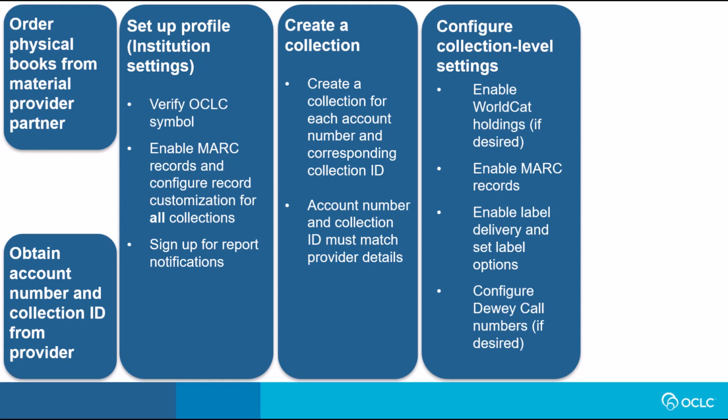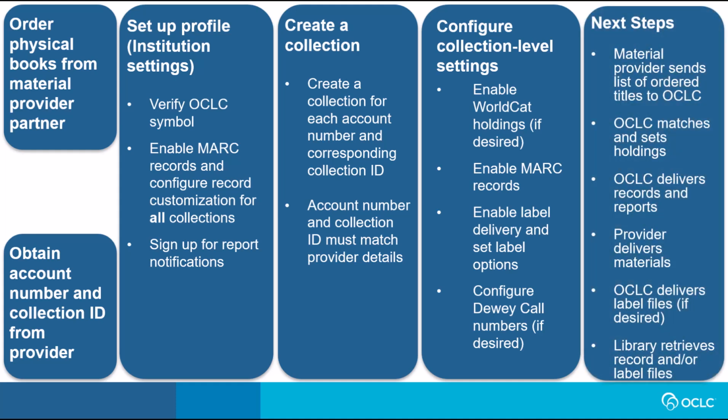This includes enabling WorldCat holdings, if desired, and ensuring MARC records are enabled at both the institution and collection levels to receive MARC record files. Within the collection settings, the library can also enable label delivery, set label options, and configure Dewey call numbers as desired. Once the library completes the configuration and collection setup, the process moves forward.